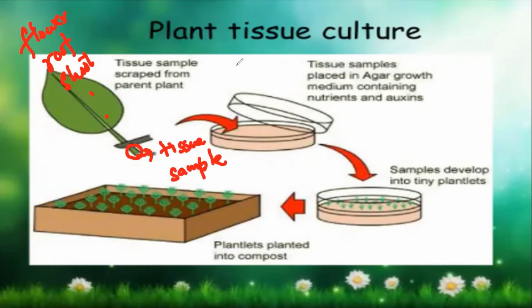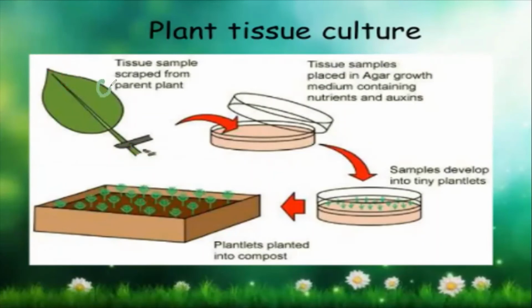Okay. Now, I can take this portion also, or this portion also. Any portion you can take, and that portion is known as a tissue sample. That you take and put into glass plates. So there are these kinds of glass plates. One glass plate will be like this, and another one will be like a lid on top of it.